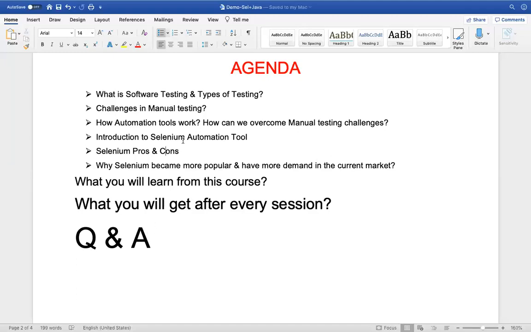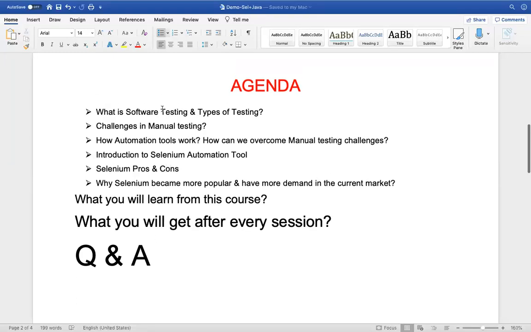So let's start now. What is software testing? Even before starting with what software testing is, let's define what software is. A software is a collection of programs. A program is a set of instructions given to a system to achieve a particular task, and many such programs combined we call a software. That is what a software means.